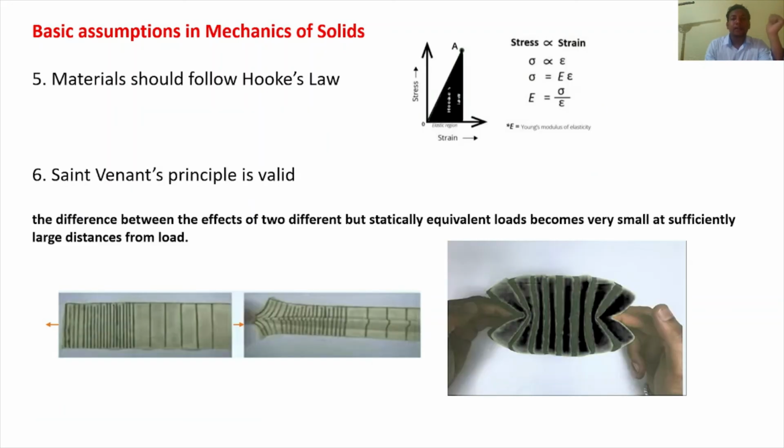Next, it obeys Hooke's law, where stress is directly proportional to strain within the elastic limit, or you can say within the proportionality limit. If you go by the actual definition of Hooke's law, it is within the proportionality limit, not even the elastic limit. The next thing is Saint-Venant's principle. It should validate Saint-Venant's principle.